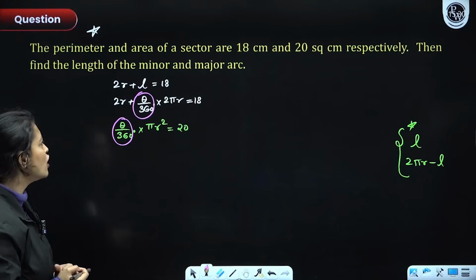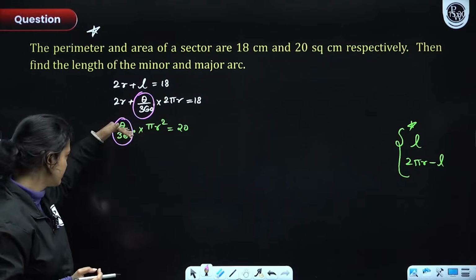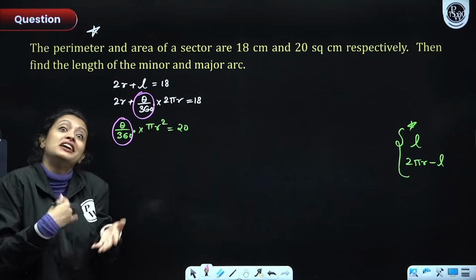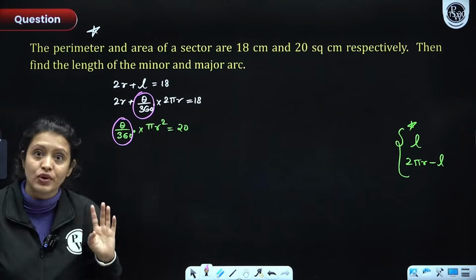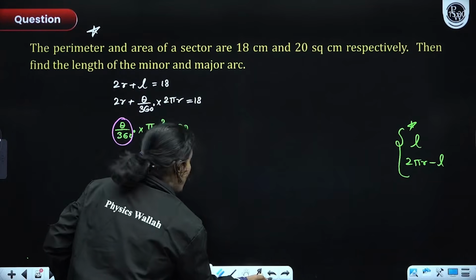So instead of figuring out theta from one equation and putting it in another equation, let me figure out theta by 360 degrees from one equation and put it in the other equation, because that would be easier for me, right? Smart work, everyone, always smart work.